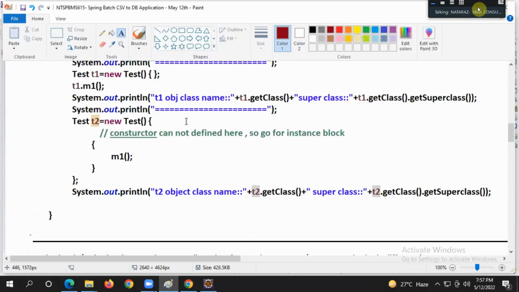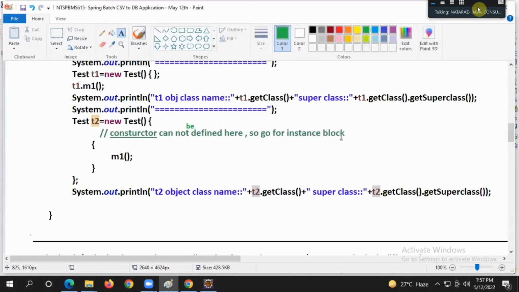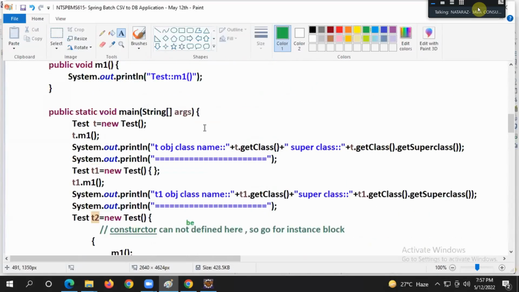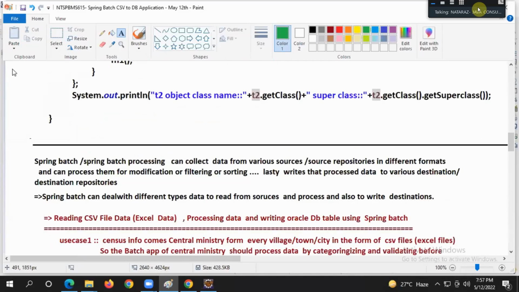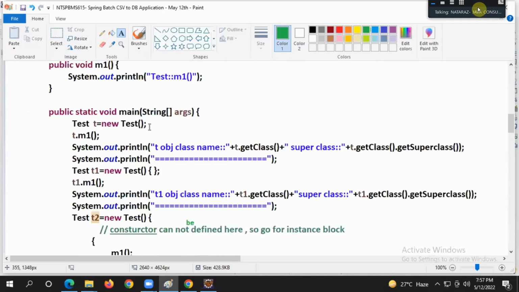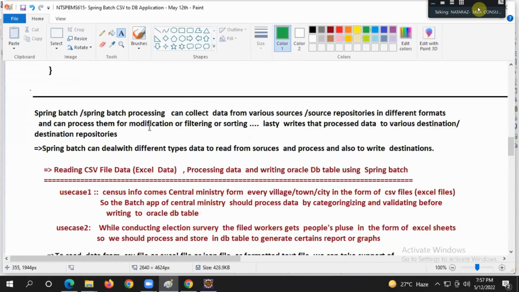A constructor cannot be defined here, so go for instance block support. I think you got clear-cut clarity. Just keep this in mind: today you learned a new core Java concept, and we are going to use this a lot in the coming classes.